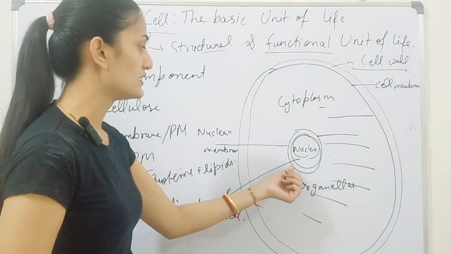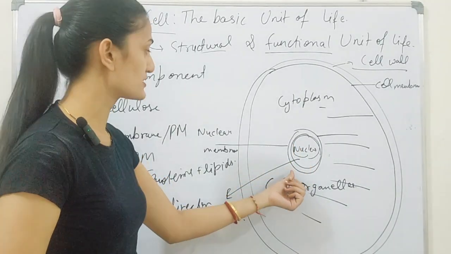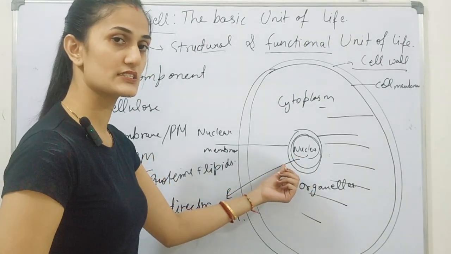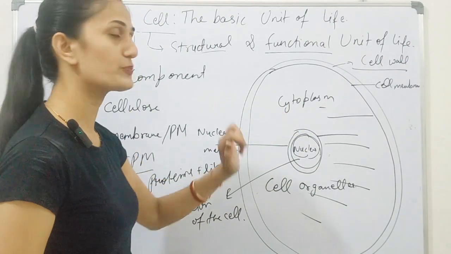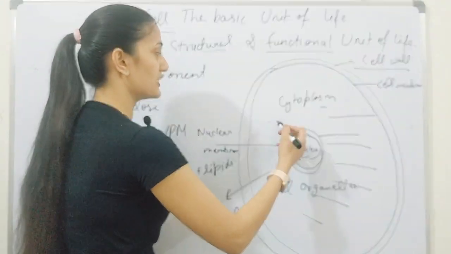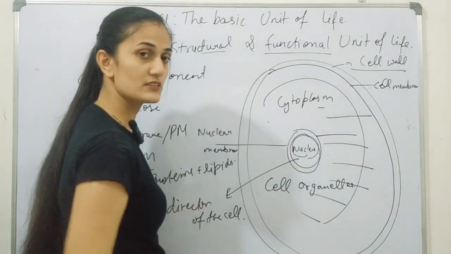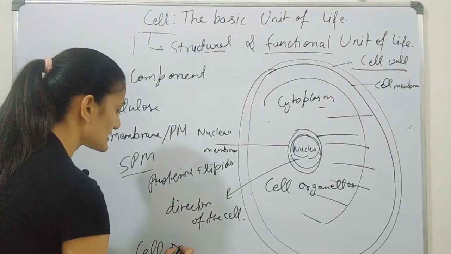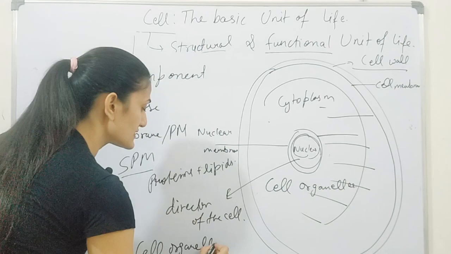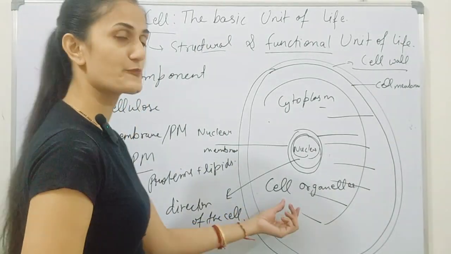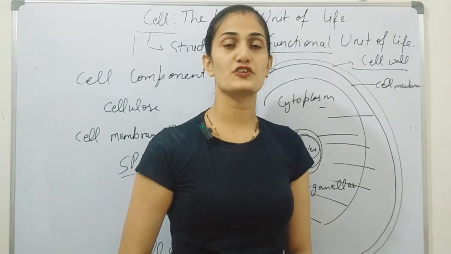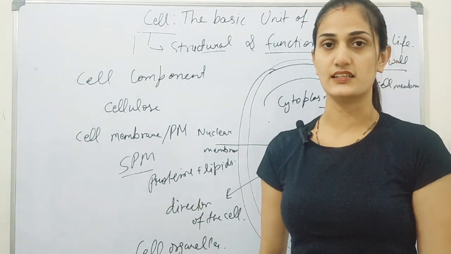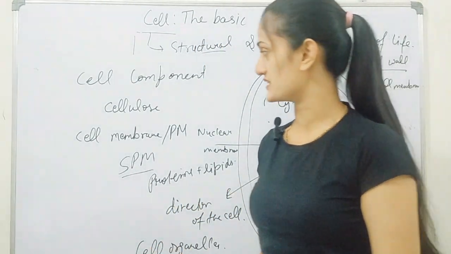The nuclear membrane helps to permit the contents to enter and exit from the nucleus to the cytoplasm. The cytoplasm is the fluid-filled space inside the cell. And the last component is cell organelles. These cell organelles are specialized structures which help to perform specific functions in the cell. This is about cell components.